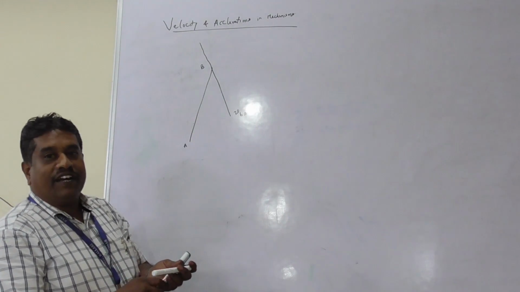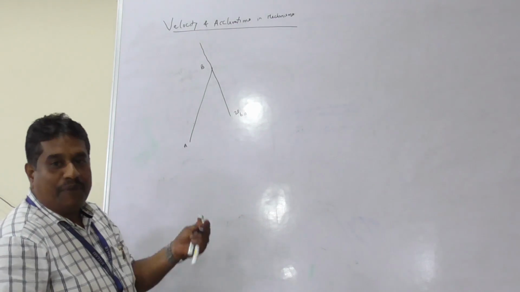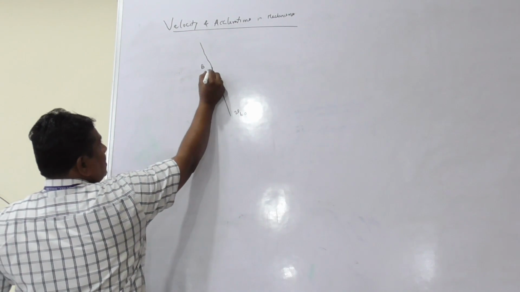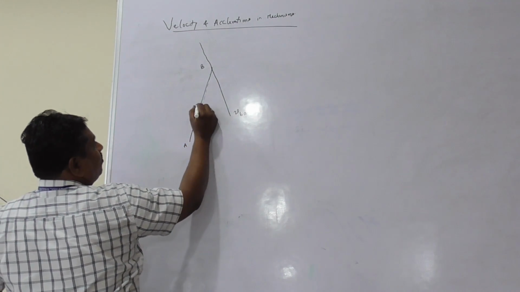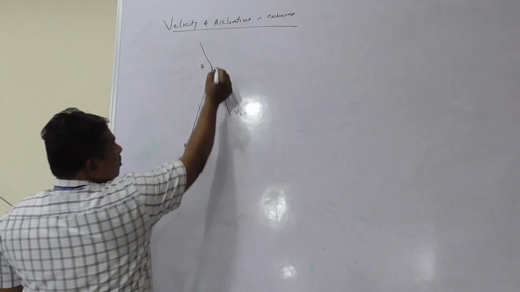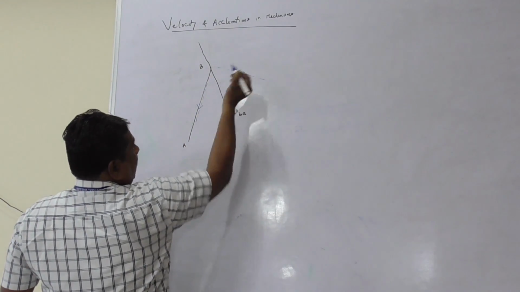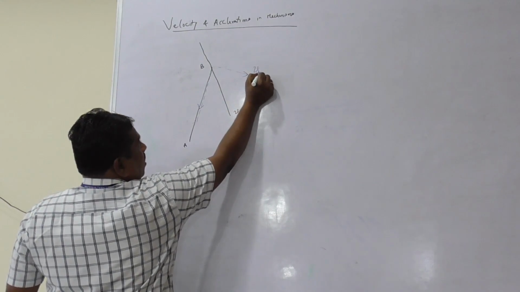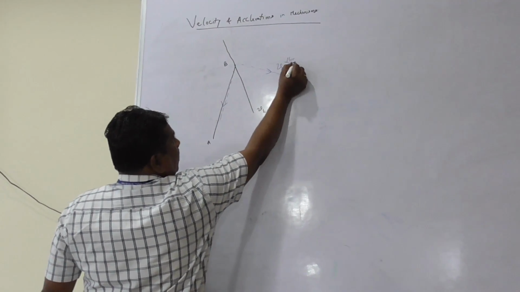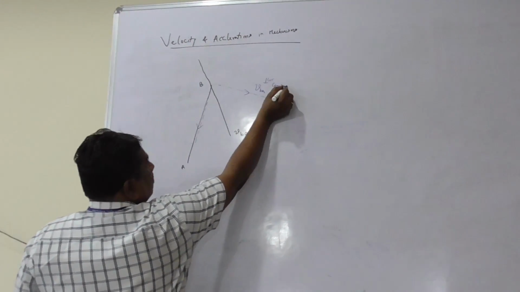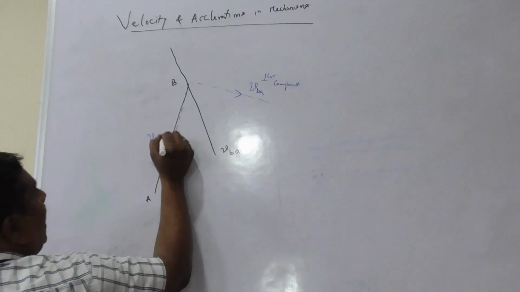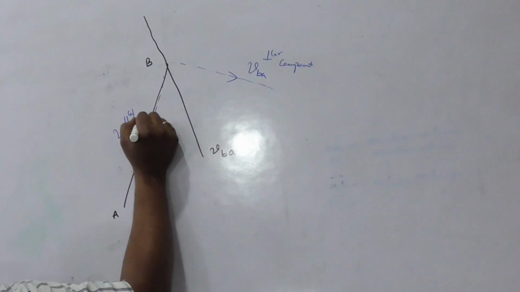If this velocity vector is resolved into two mutually perpendicular directions, one is parallel to AB, another one is perpendicular to AB. This is the VBA perpendicular component, and this is the VBA parallel component.